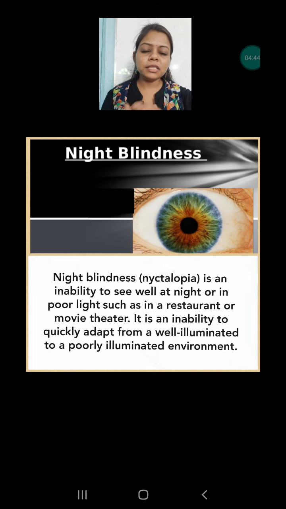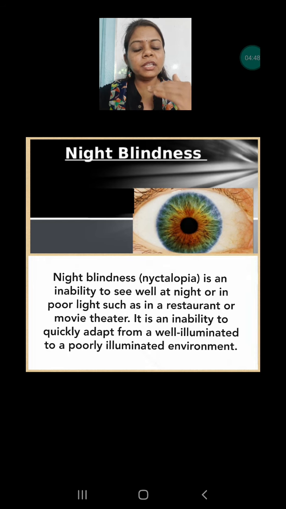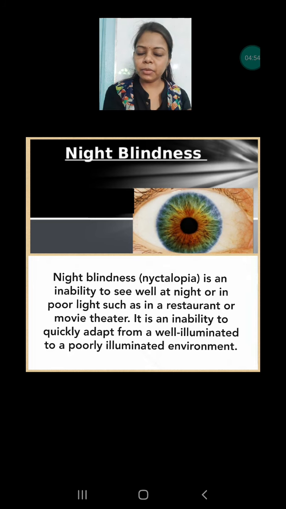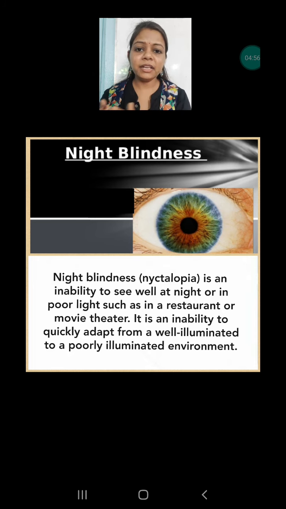In this disease, they also face a problem whenever they go from a light area to a dim area. When they come from the dim area to the light area, they take so much time to adjust, and when they go from the light area to the dim area, they also face a lot of problems.